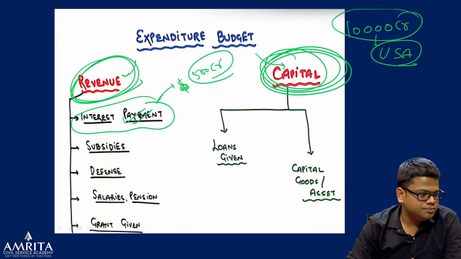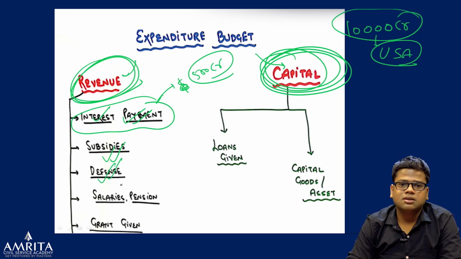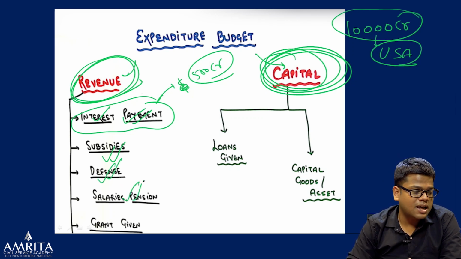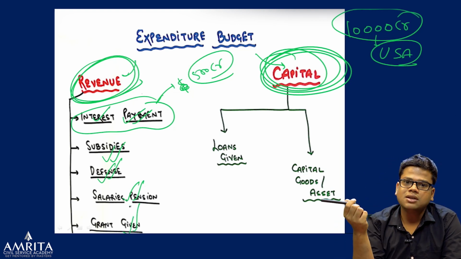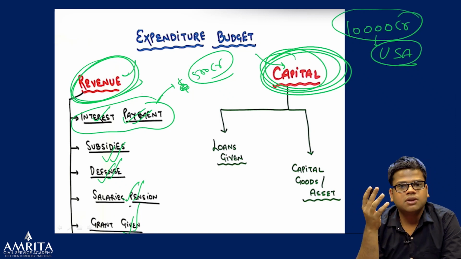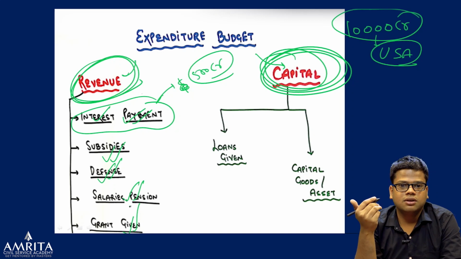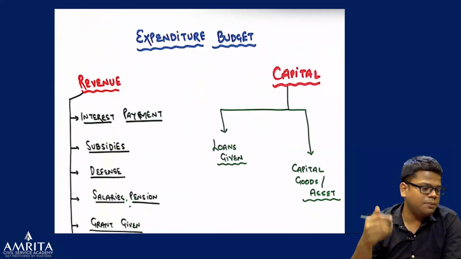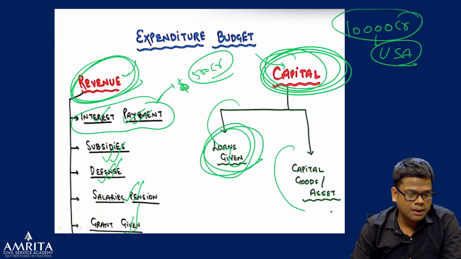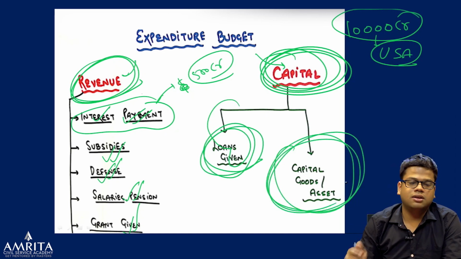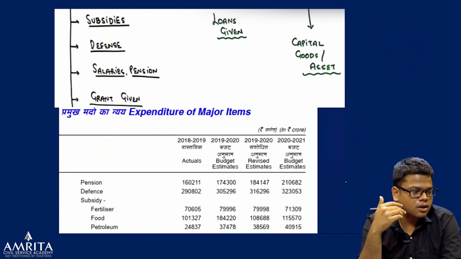Next is subsidies. Food subsidy, petrol subsidy, fertilizer subsidy, the defense, expenditure on defense budget, salaries and pension, and the grant given. The grant given by the government, even to the outside countries, whether to countries like Mozambique, or Bhutan, or whether to the states, grant, right? And the capital part, just the loans given, we discussed the Nepal example, the loan given, and the capital goods and assets created, finally. The highway created, the infrastructure, the shipbuilding and everything.